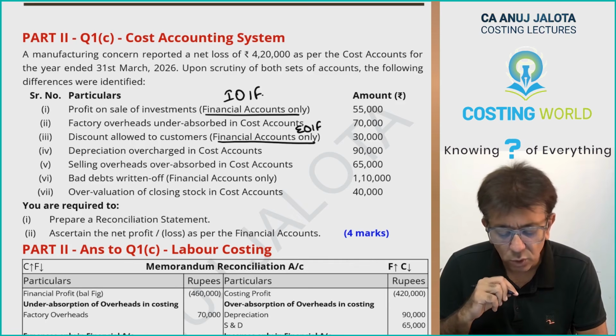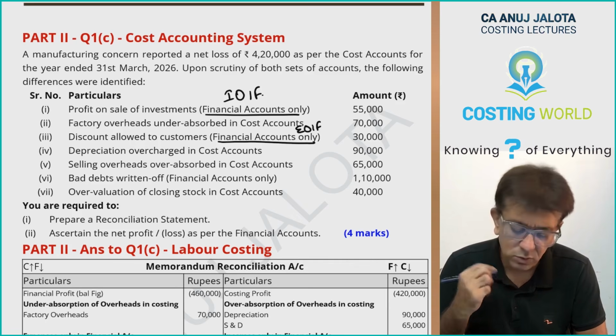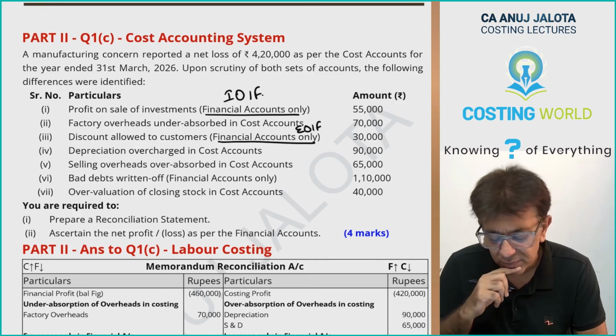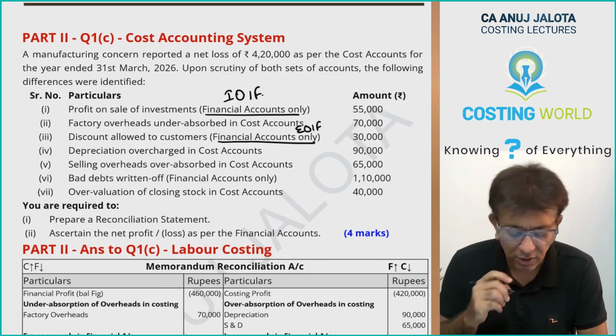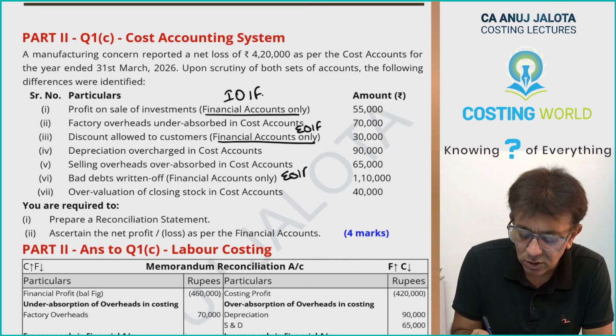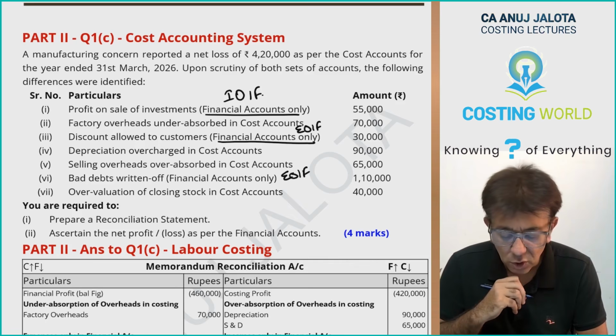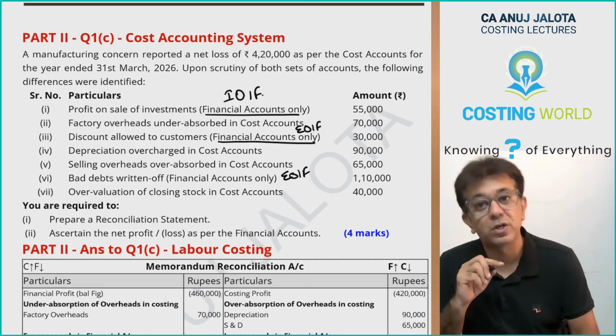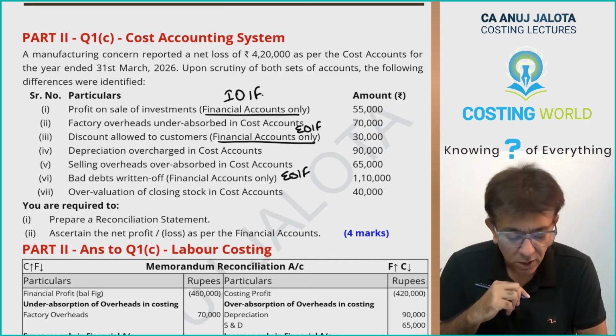Selling and distribution over absorbed in cost account, so again, this is over absorption. Bad debts written off, financial accounts only, so therefore this is again expense only in financial. Overvaluation of closing stock in costing, this is overvaluation of closing stock in costing, 40,000. You are required to prepare a RECO statement.